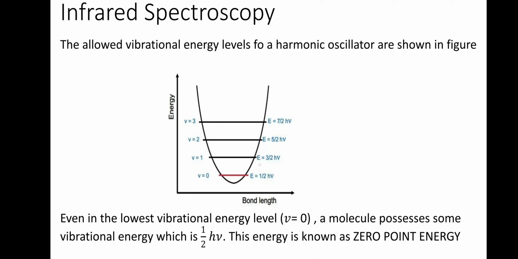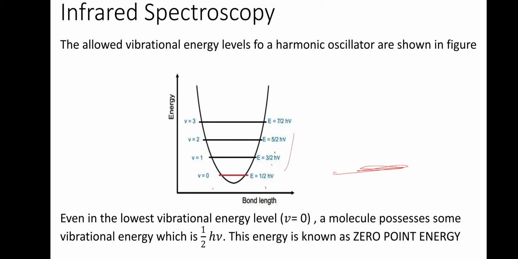When you plot it as a potential energy diagram, since the molecule is vibrating within a distance, it will look like a parabola, where the lowest level has V is equal to 0 and energy is equal to half h nu. V is equal to 1 has energy 3 by 2 h nu, V is equal to 2 has energy 5 by 2 h nu, and V is equal to 3 has energy 7 by 2 h nu.